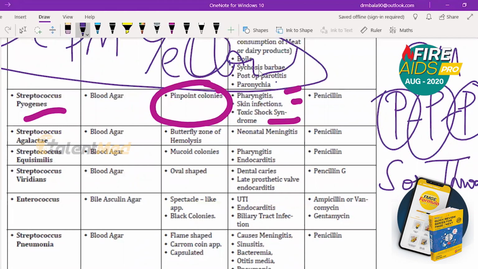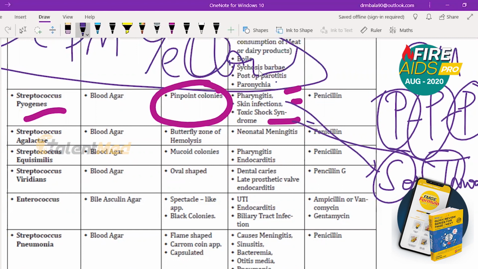So sore throat means they have an S, you need to remember skin infection. They have a T, you need to remember toxic shock syndrome. PPP, sore throat. Pyogenes P, sore throat.